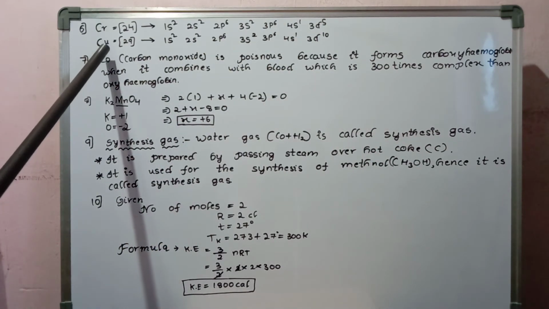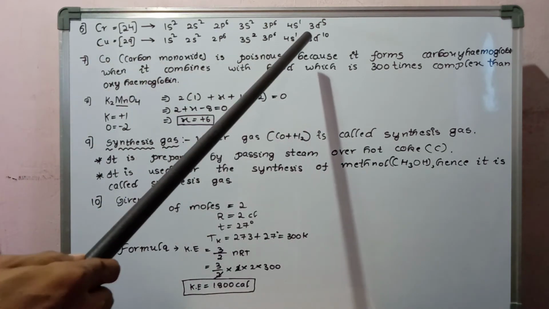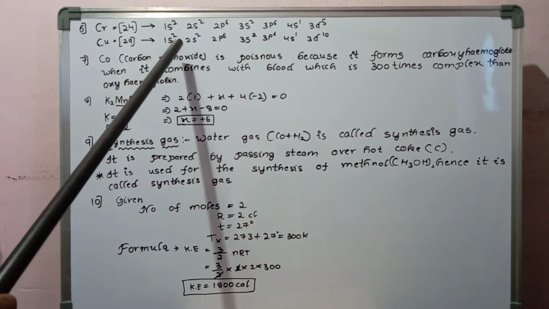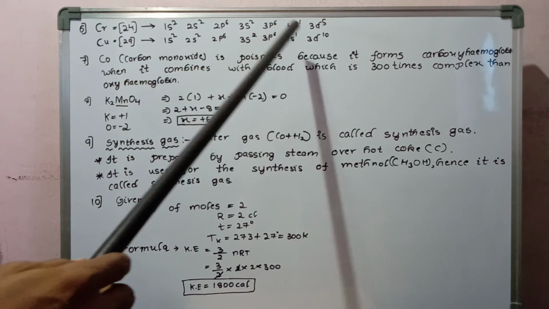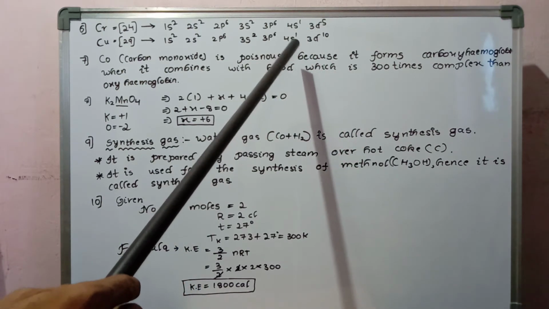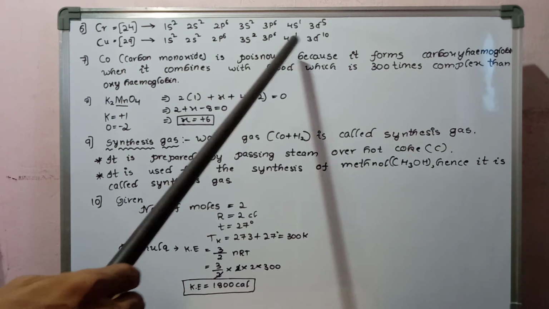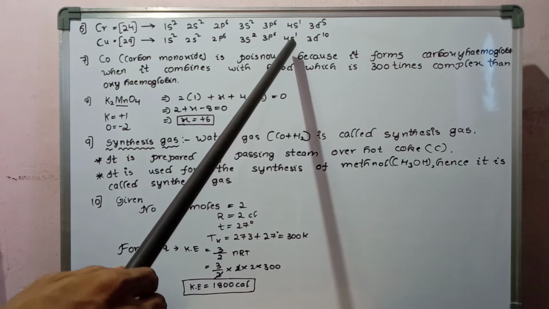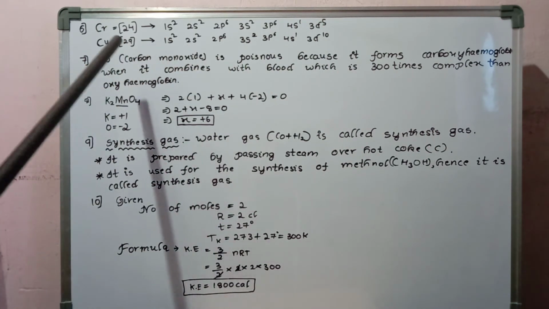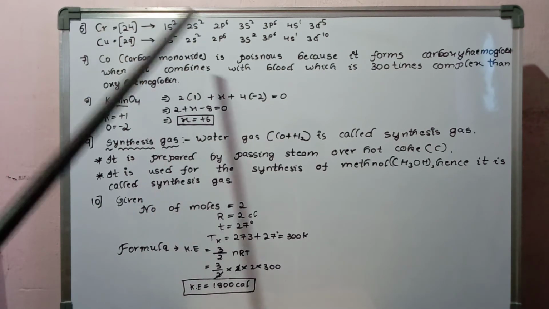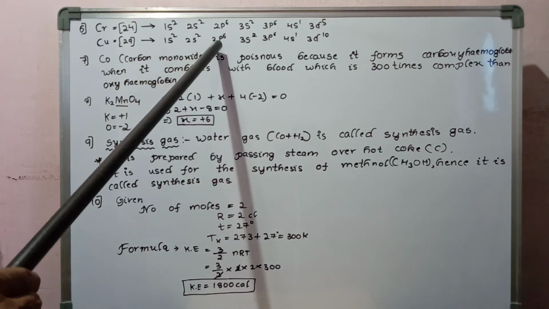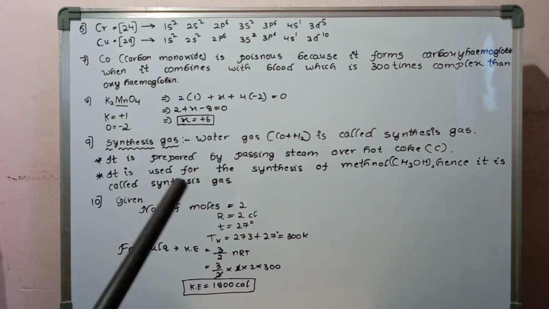Next, copper also shows a deviation in its electronic configuration, and its atomic number is 29. Its actual configuration is 1s2, 2s2, 2p6, 3s2, 3p6, 4s1, 3d10. For getting stability, it shows a deviation from the expected configuration, which should be 4s2, 3d9. So one electron is present in the 4s orbital, and 3d takes 10 electrons. So copper and chromium show deviation in their electronic configurations. Copper's electronic configuration is 1s2, 2s2, 2p6, 3s2, 3p6, 4s1, and 3d10.